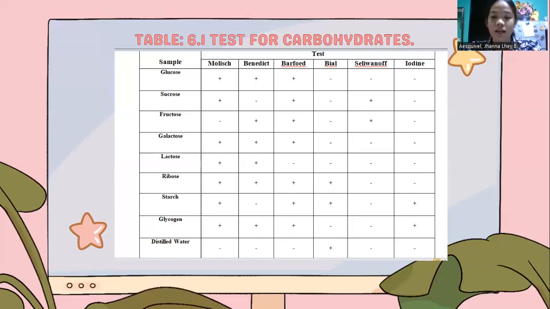Next is the iodine test. It is negative since there is still no change in color, and it indicates the absence of starch.